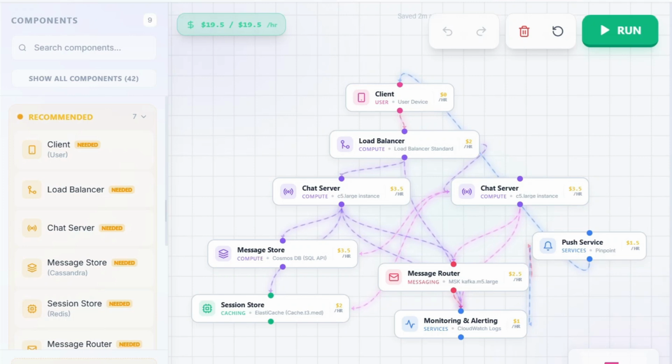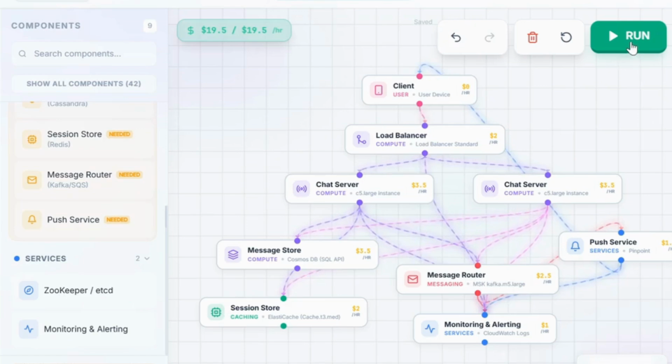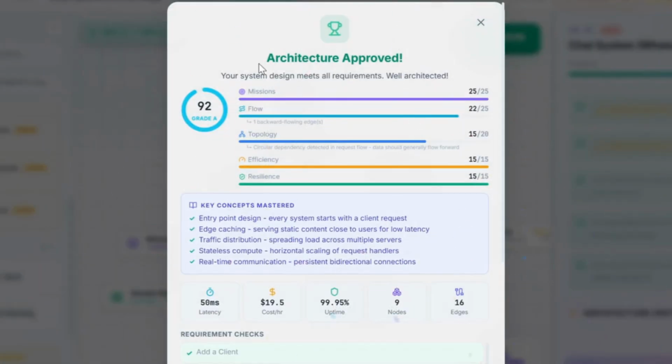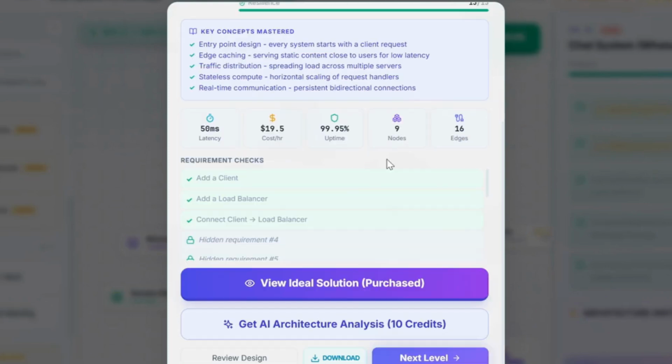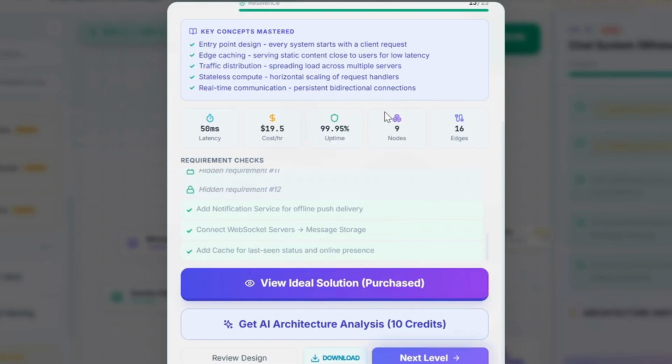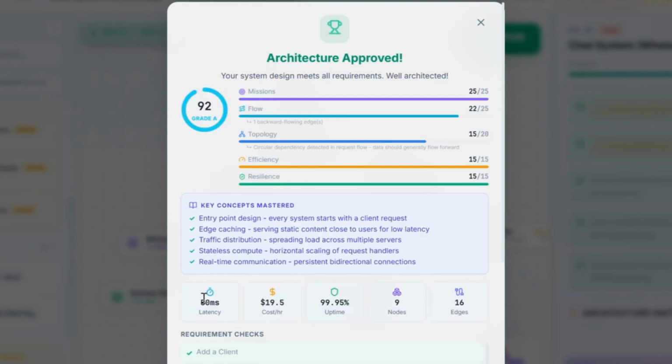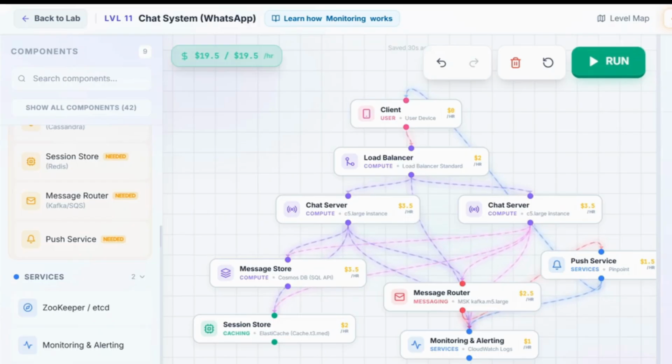But here, since we have a particular budget constraint, this is the optimal architecture that we have obtained, and we can run our architecture after that, and we can see that our architecture got approved. Once our architecture gets approved, we can move on to the next level. We can also see here that all our requirements got met, and we have all these stats right here for the architecture that we have designed. And this was the design of a chat system like WhatsApp.